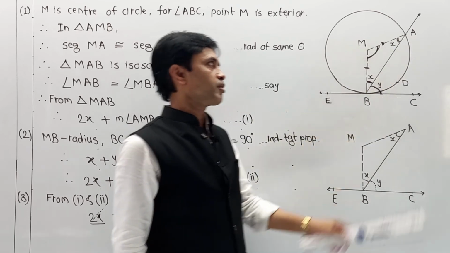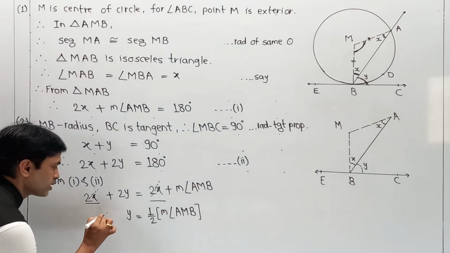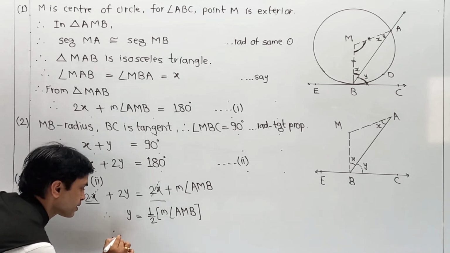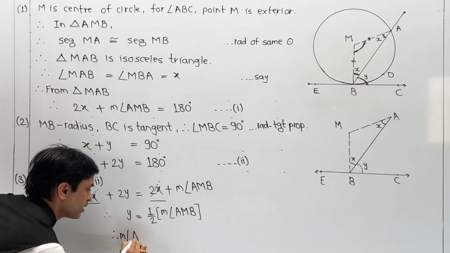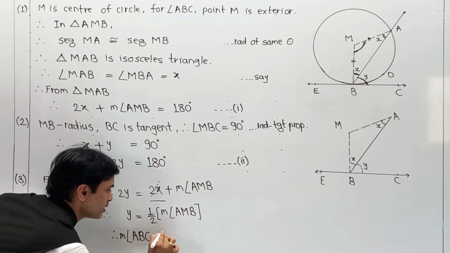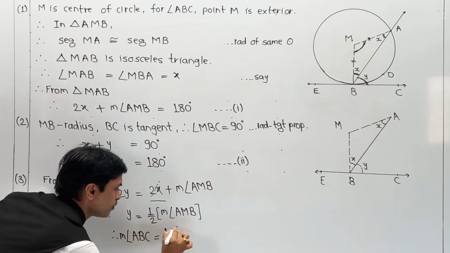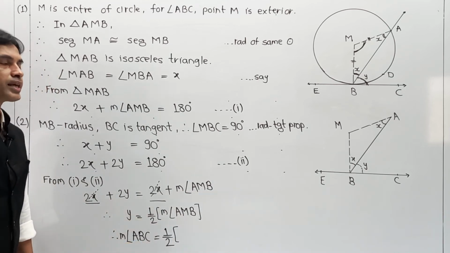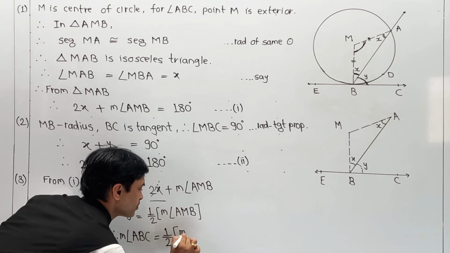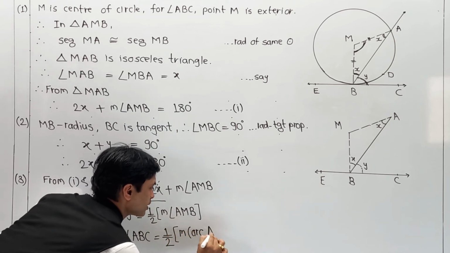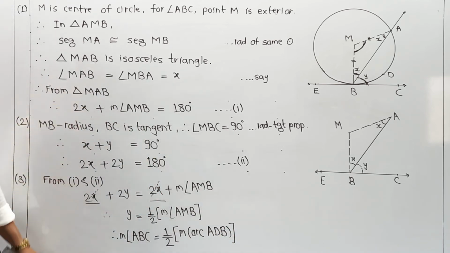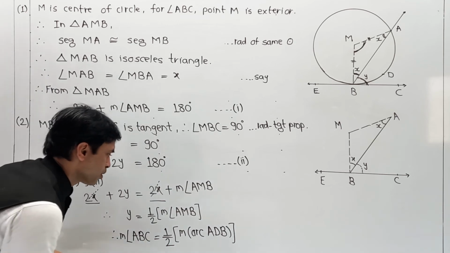So the first part, replacing y. So your final answer, this y is nothing but angle ABC. Major angle ABC is equal to half of, and major angle AMB, the central angle, is nothing but arc ADB. So major arc ADB. And in this way, you are going to complete the entire proof. No doubt, this is the final answer. So I am going to box it.